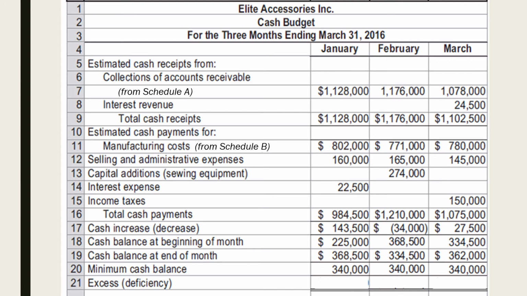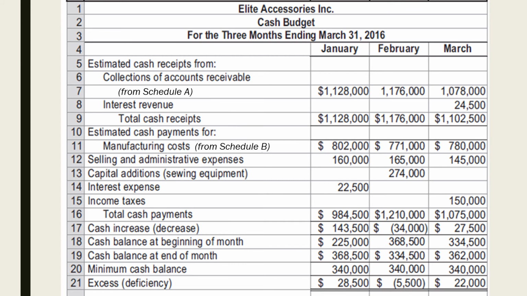Subtracting the minimum cash balance from the cash balance at the end of each month will show how much is the cash excess or deficiency the company will have per month. So for January, there is a cash excess of $28,500. For February, a cash deficiency of $5,500. And for March, a cash excess of $22,000.